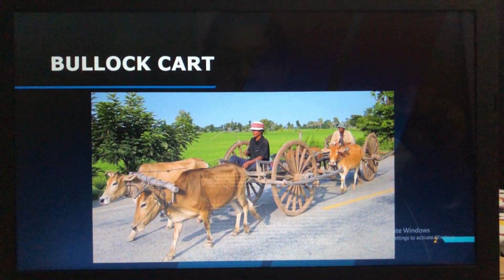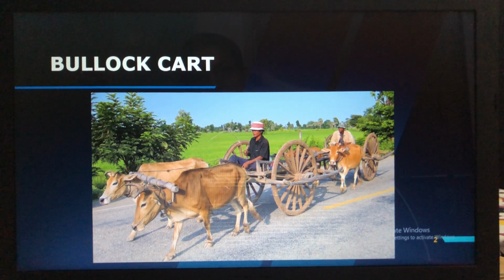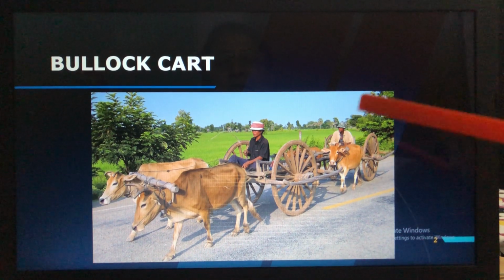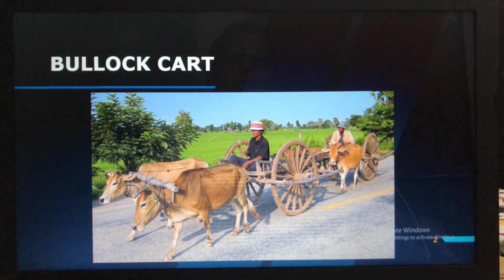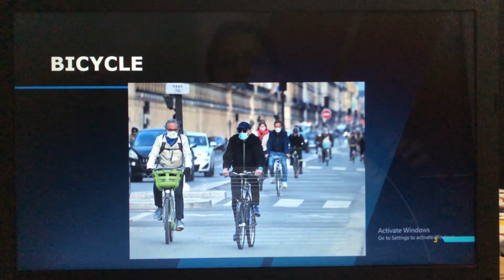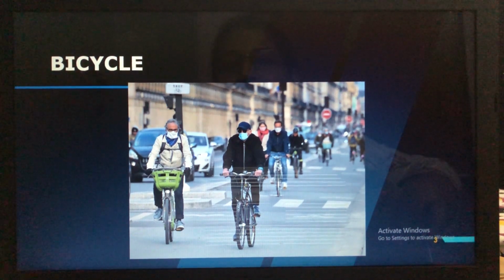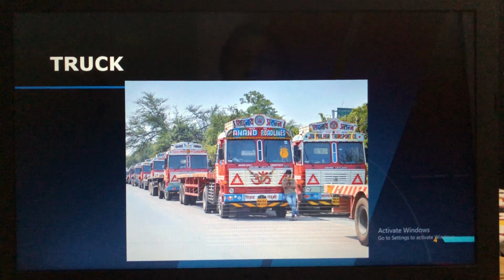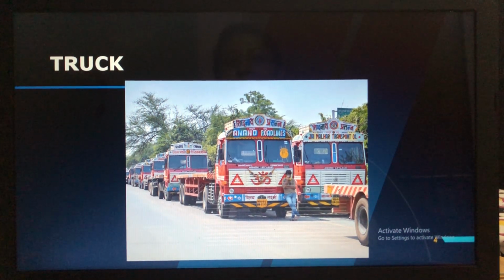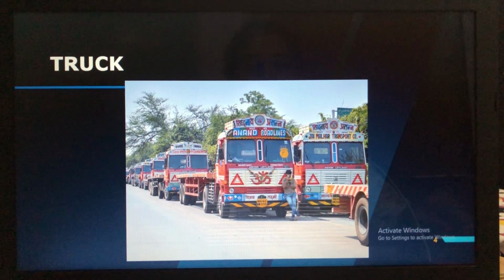Then these are the ways of transport, how the ancient people were moving from one place to another using the wheel as well as the animals. Then the bicycle, this is called a two-wheeler. Then this is a truck. For the truck, how many wheels will be there? There might be 6, there might be 4, and there might be 8. Tires, wheels, are nothing but, here also again, these are tires.